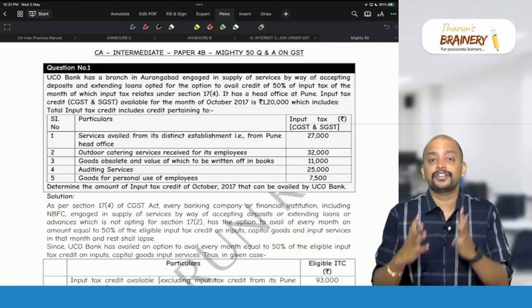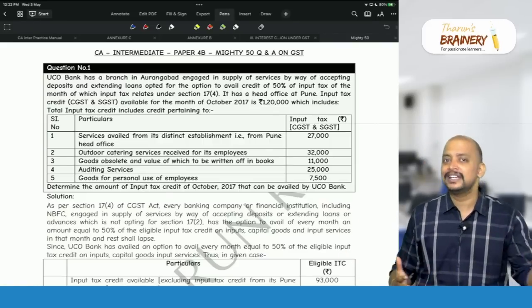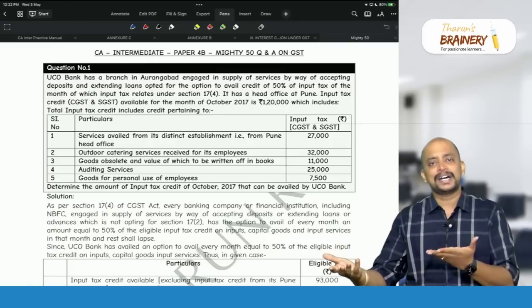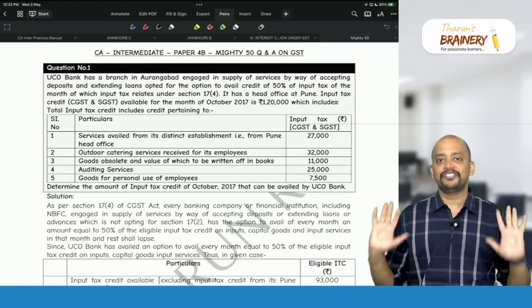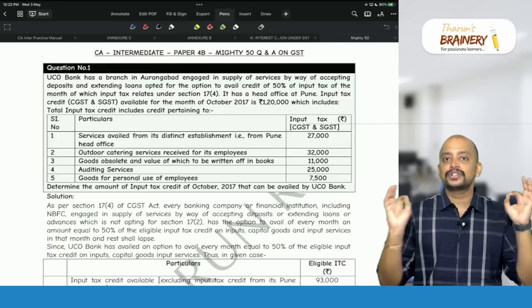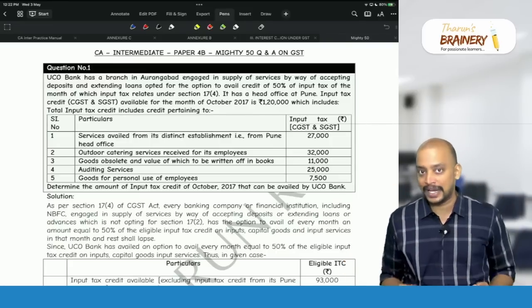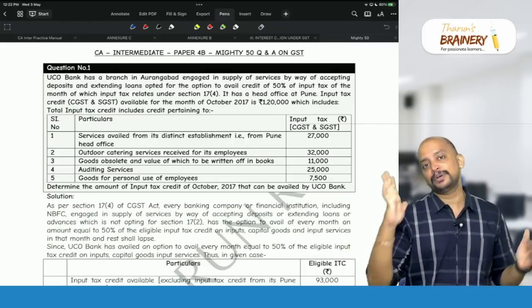So definitely we need to prepare these questions, because you would have already prepared the normal type of questions which have been tested in your past exams, etc. But these 50 questions are the top 50 questions which you have to revise, covering the entire portion of GST for CA intermediate. So now, without wasting your time, let's proceed to question number 1.